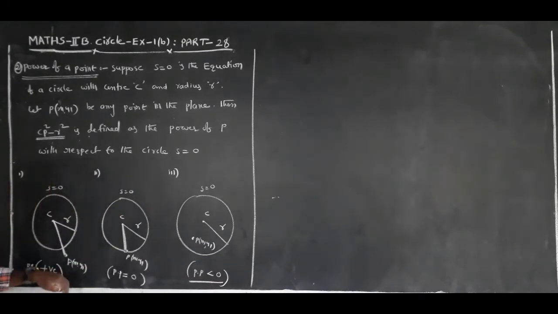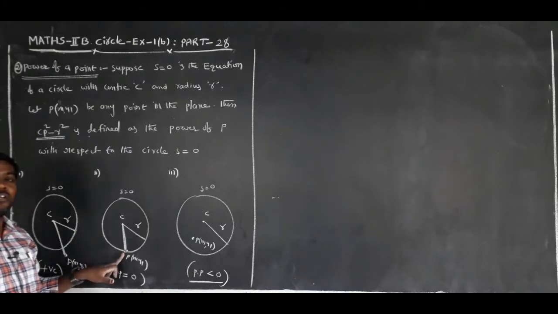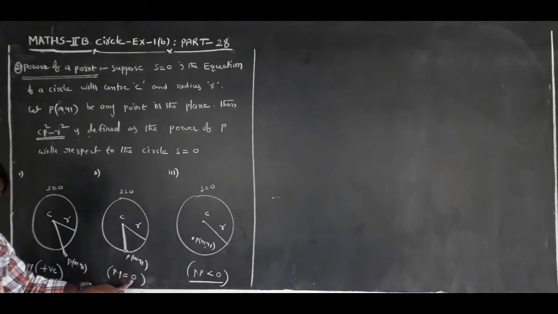P exterior to the circle, the power of the point is positive, meaning greater than 0. P(x1, y1) a point lying on the circle, the power of the point is 0.